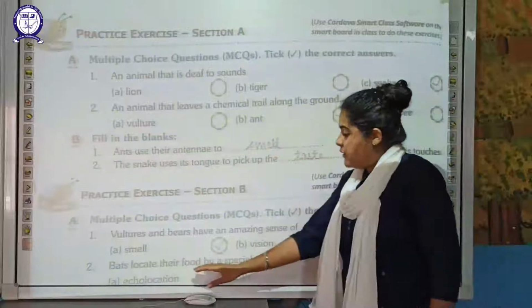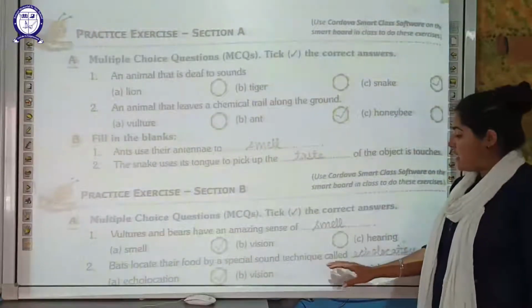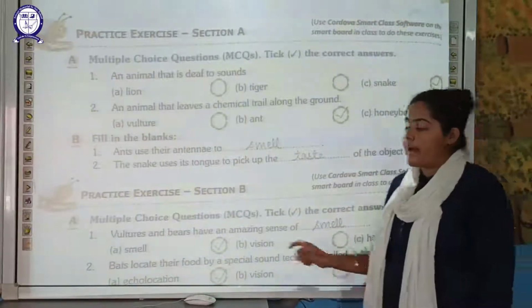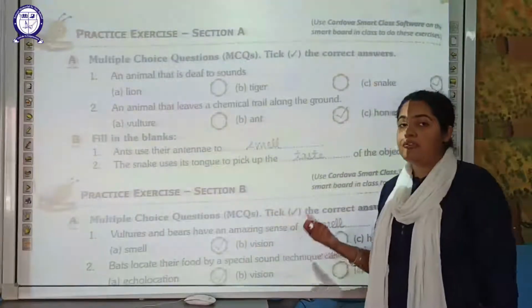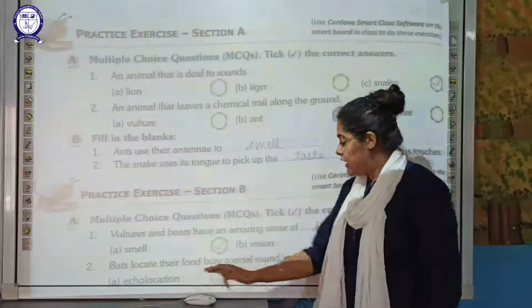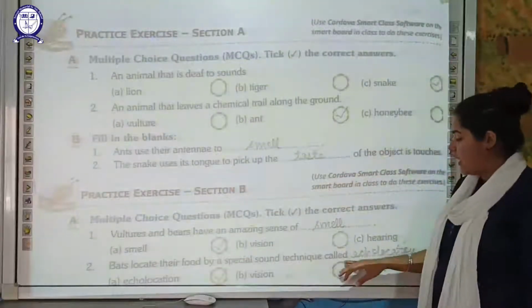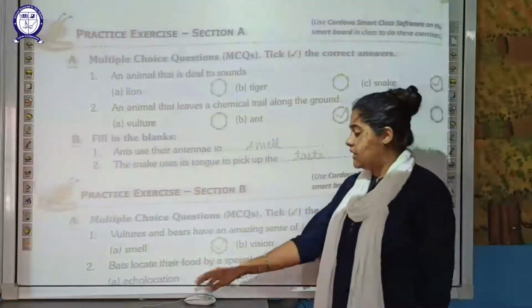Next, bats locate their food by a special sound technique which is called what? So bats, whales and dolphins locate their food with the help of a specific technique, that is your echolocation, vision or sight. So the right answer is echolocation, that is option A.